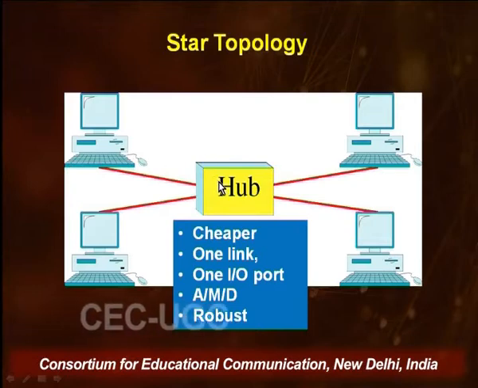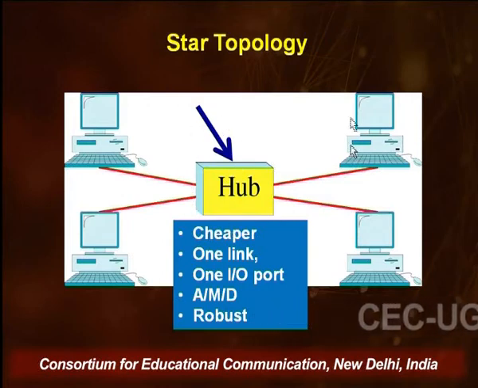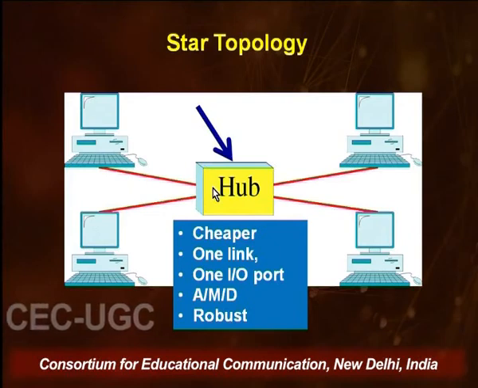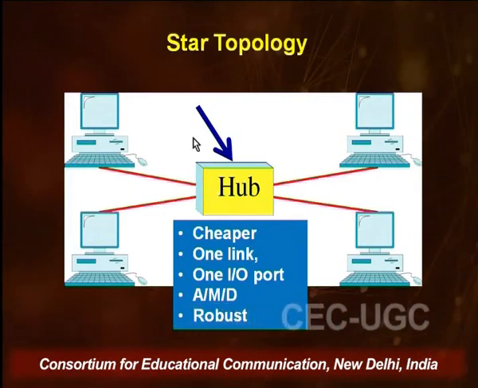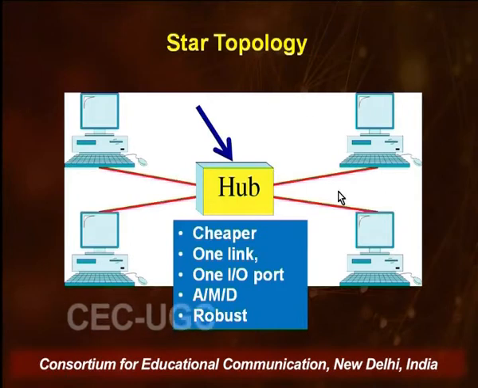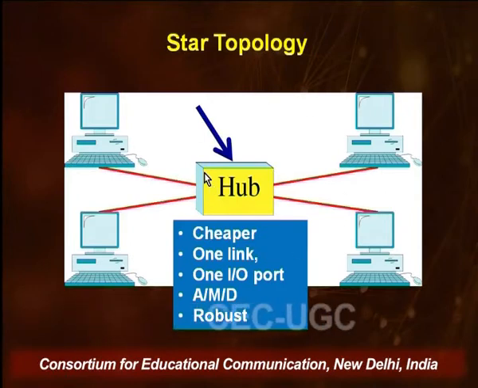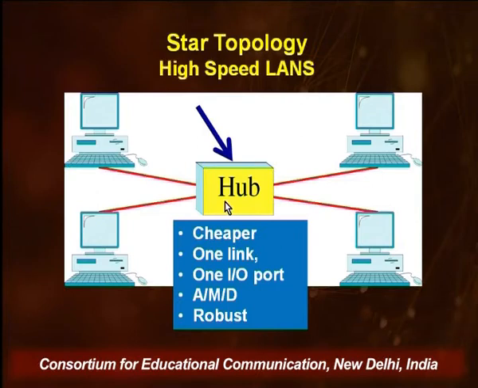So, it is considered to be fairly robust, but the main problem in this is the hub. If the hub goes down, then the entire network breaks down. There is no way communication can happen between any of the devices if the hub breaks down. So, this center point hub is very critical in a star topology, and that is the weakness of the star topology.